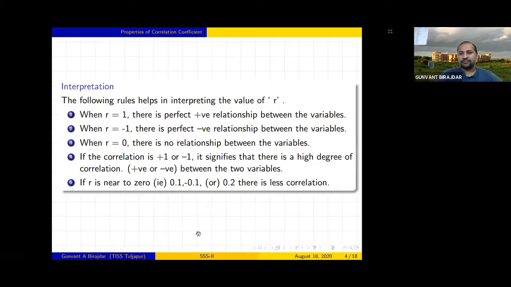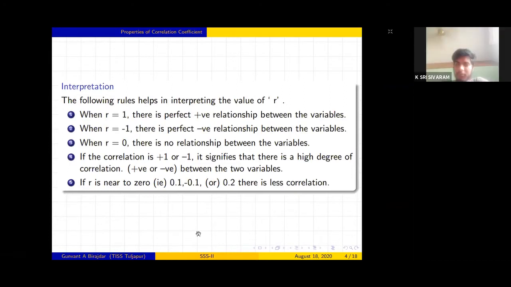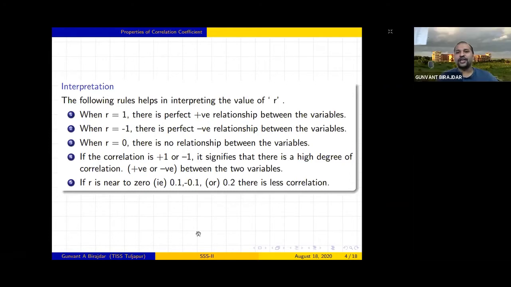So how can we interpret? Once you have the data and have used Karl Pearson's formula, how can we interpret the conclusion based on r? When the value of r is equal to 1, there is a perfect positive relationship between two variables. If r is -1, it is a negative relationship. If your r is equal to 0, you simply say that there is no relationship between